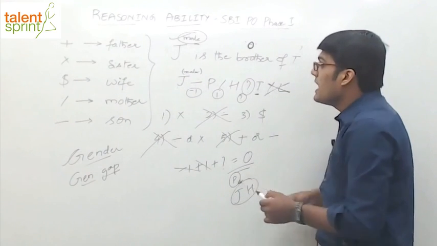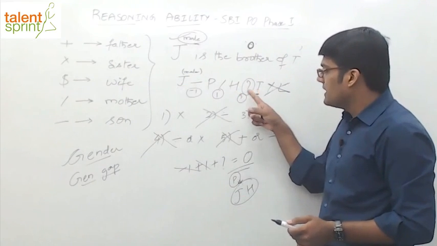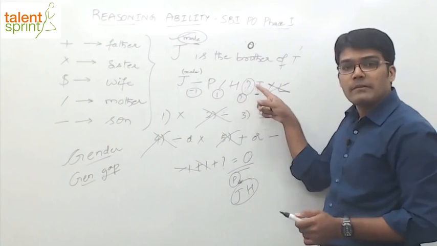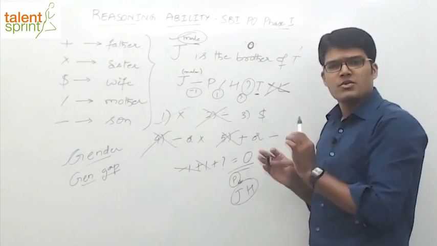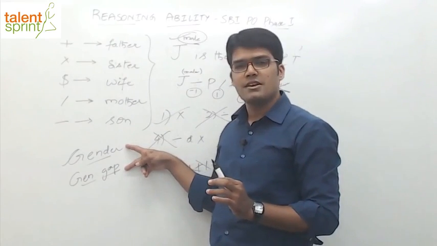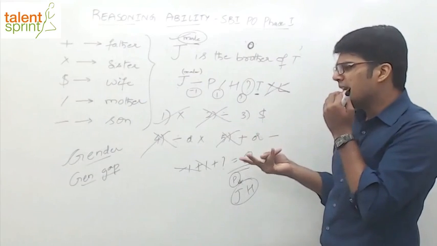And it is obvious that if you want J to be the brother of T, H should also be a sibling of T. Sibling means what? It can be sister. So answer has to be into, which is first option. So very simple. Focus on two things: gender and generation gap. See, if you don't apply this logic, what happens? Nothing much.